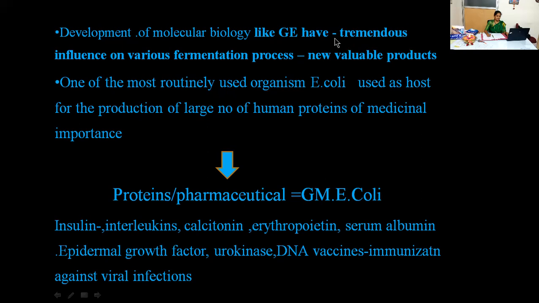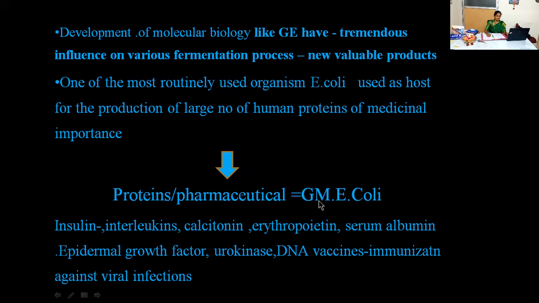Okay. It means the recombinant DNA technology has made a tremendous influence on various fermentation processes to obtain new valuable end products. Okay. In that, one of the most routinely used organisms is E. coli. E. coli stands for Escherichia coli, used as a host for the production of a large number of human proteins of medicinal importance. By using one kind of E. coli organism, we obtain many different novel products. Some of the products are proteins which play a very important role in the pharmaceutical field.